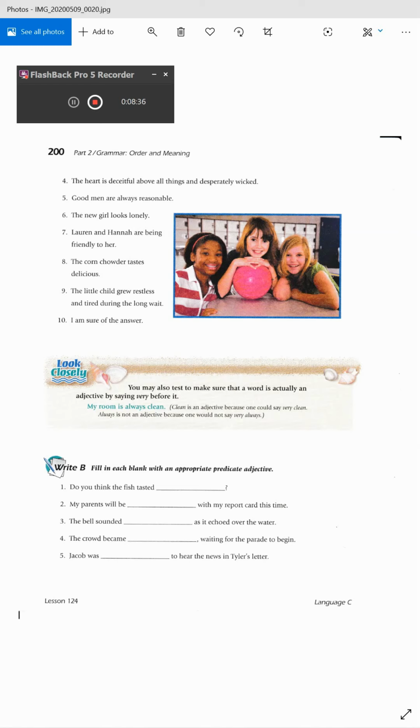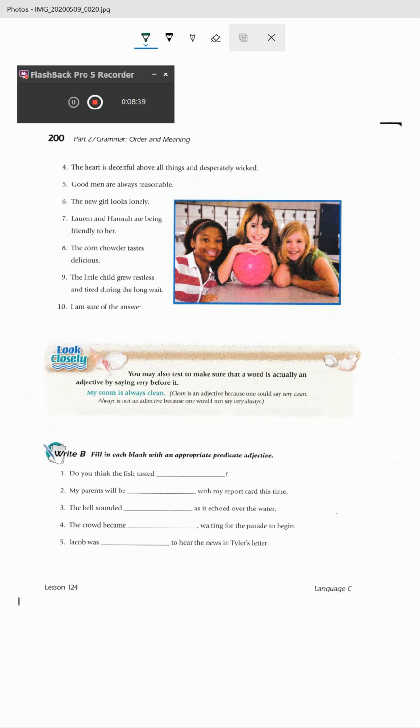Okay, here we go. The heart is deceitful above all things, and desperately wicked. So it is deceitful and it is wicked. Two predicate adjectives. Desperately would be an adverb. This is a prepositional phrase. Okay?